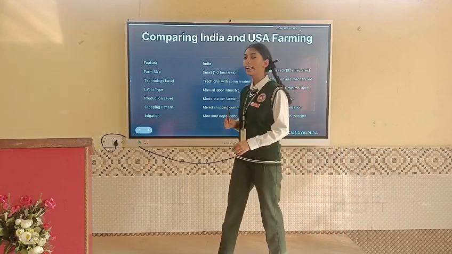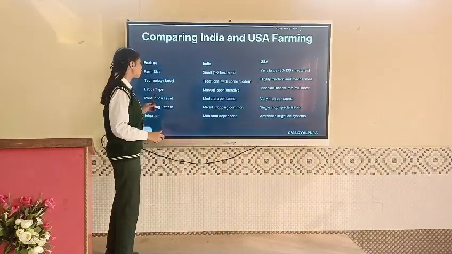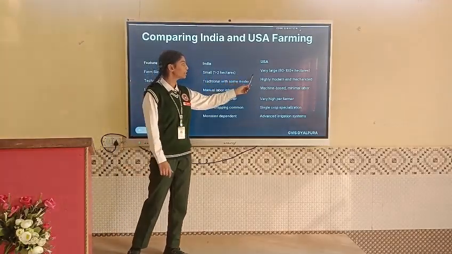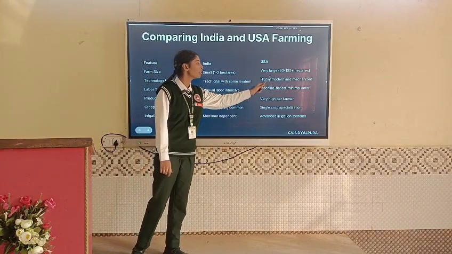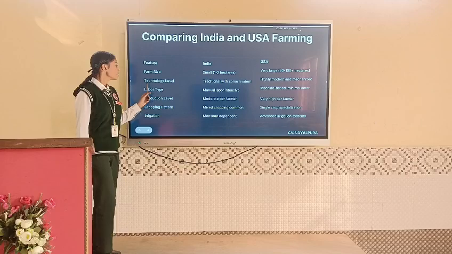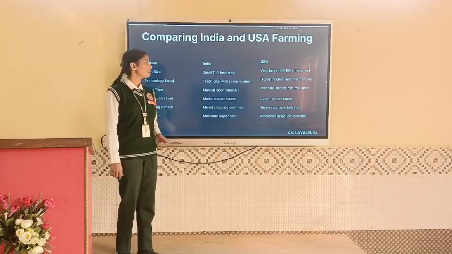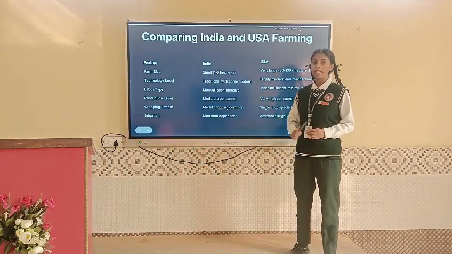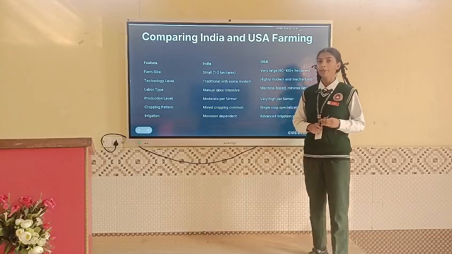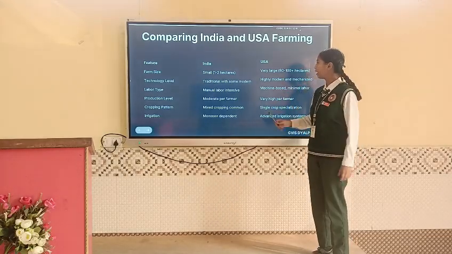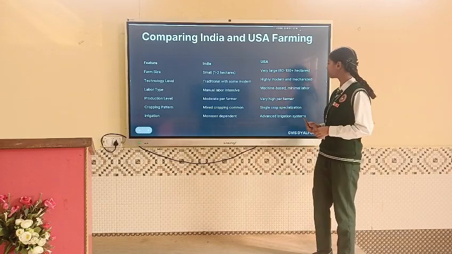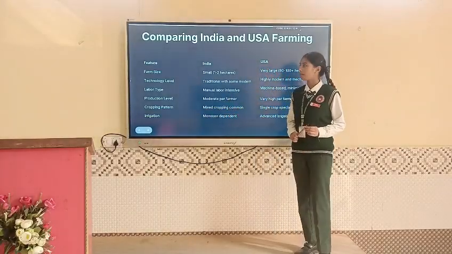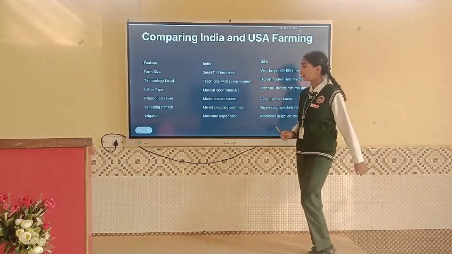Let us compare India and USA farming. First is farm size. India's farm size is small, about 1 to 2 hectares, but in USA the farm size is very large, about 80 to 100 plus hectares. Second is technology level, traditional with some modern, but in USA it is highly modern and mechanized. Third one is labor. In India, it is manual and labor intensive, people require more labor to cultivate their land, but in USA, everything is machine based and requires minimal labor. Next is production level, moderate per farmer. In USA, very high per farmer.